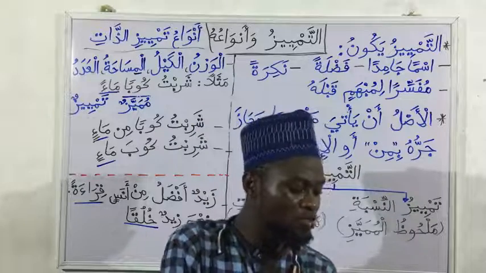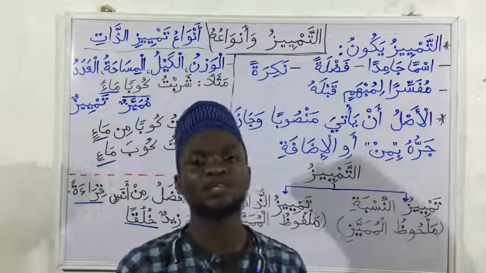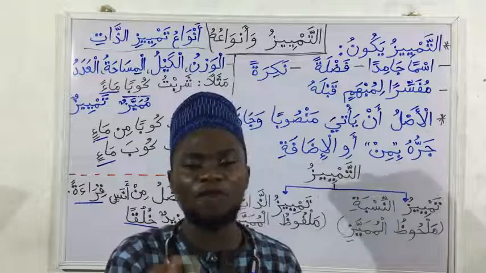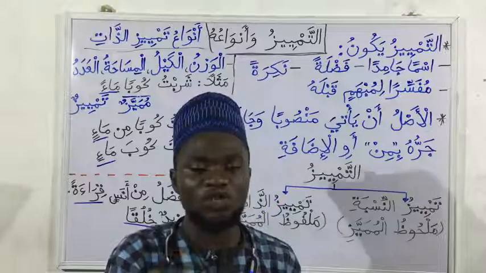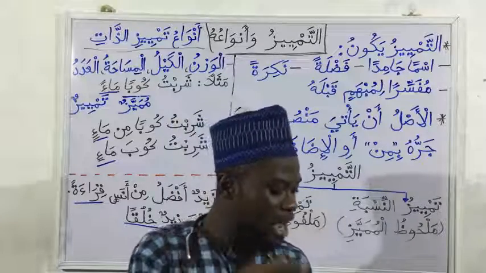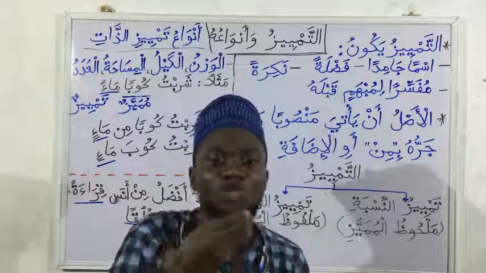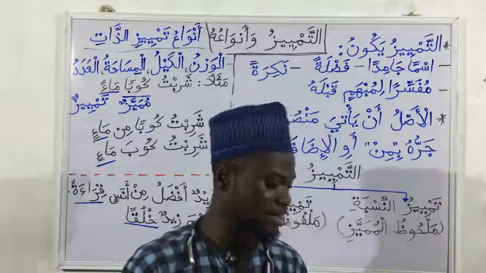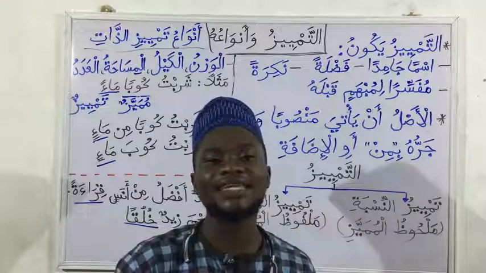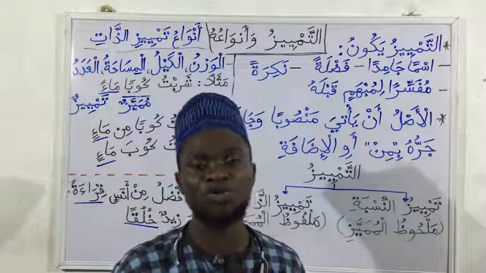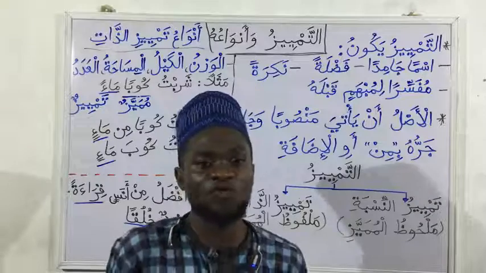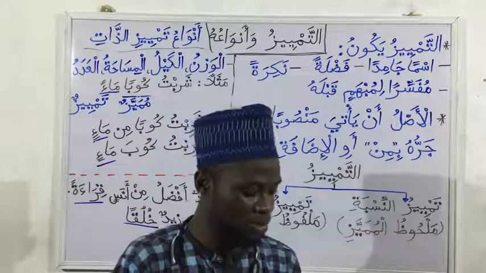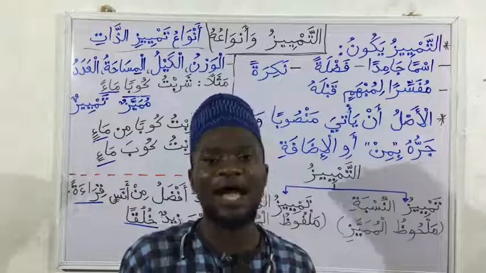Fal-awwalu ma yulfazu bihi fi jumla. The first one, that is mumayyaz al-malfuz, is what we mention in the sentence, like names of weight, W-E-I-G-H-T, wal-kail, and capacity or volume, wal-misaha, and length.